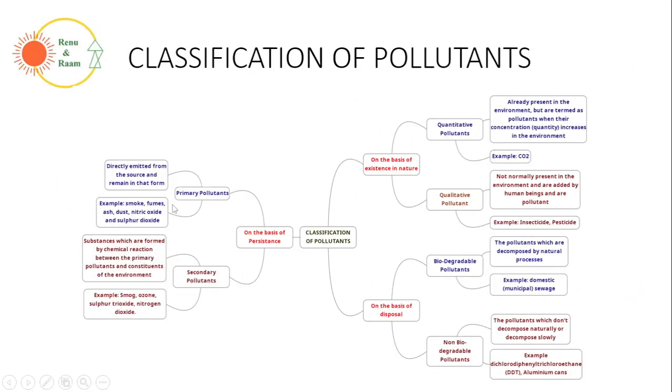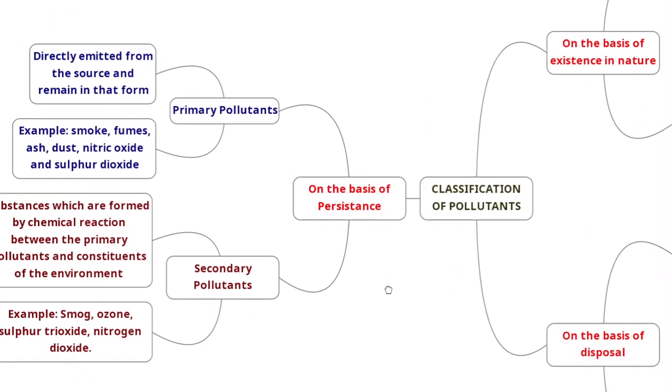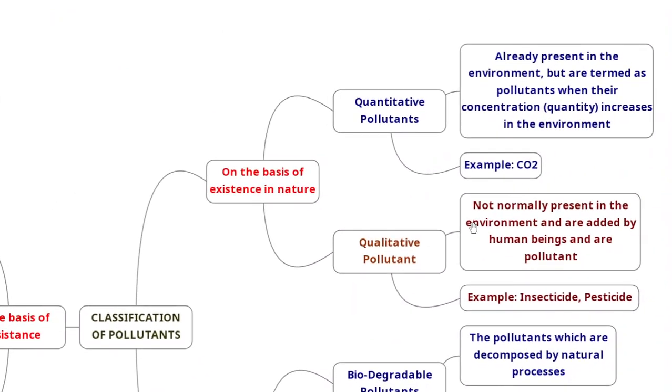Now let's talk about the classification of pollution. Okay, so based upon the nature of the pollution, we can divide pollution into two forms. One is quantitative pollution, the other one is qualitative. So the name states it: quantitative means it is already present in nature, but you are increasing the presence, either due to man-made reasons or due to natural forces. The example which I gave you, the carbon dioxide from the volcanic eruption, is increasing the quantity to a greater level. That is a natural source of quantitative pollution.